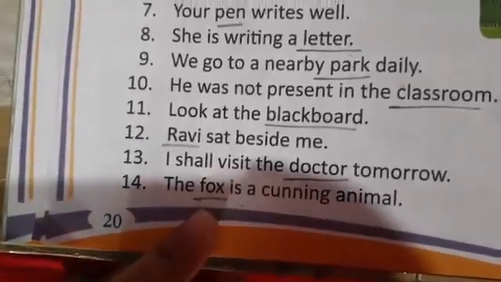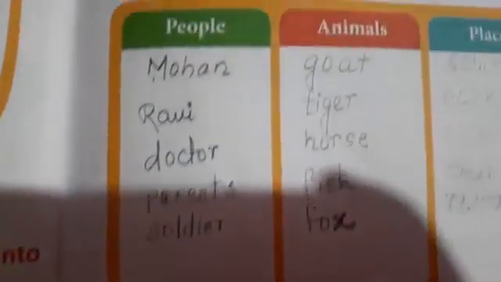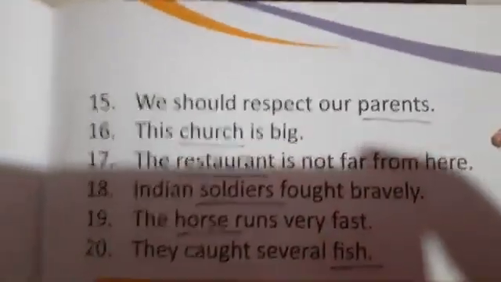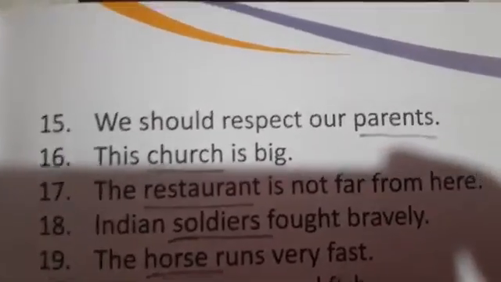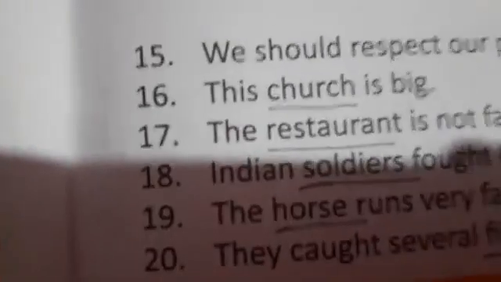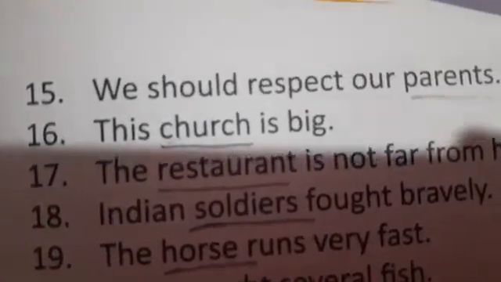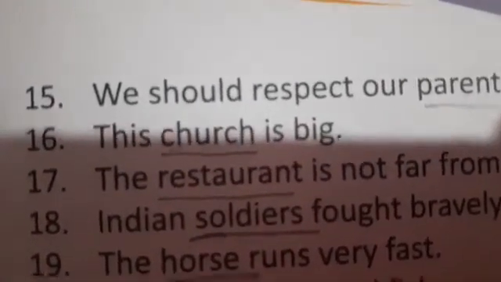So we are writing it in the people box. The fox is a cunning animal. Fox is an animal. So we are writing it in the animal box. Now number 15, we should respect our parents. So parents are persons, so we are writing in the people box. Then this church is big, so church is a place, so we are writing it in the places box.